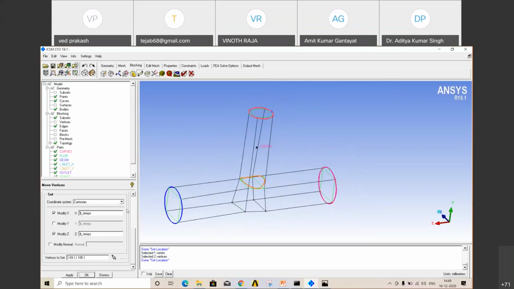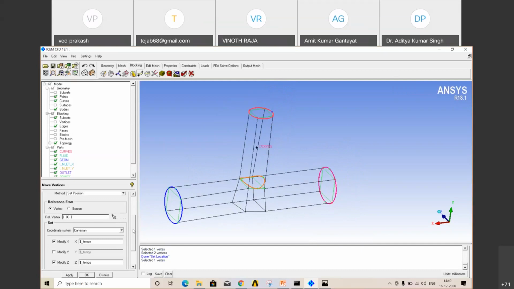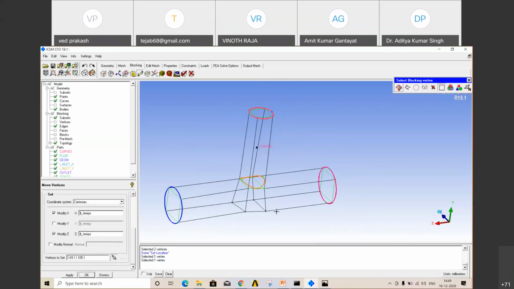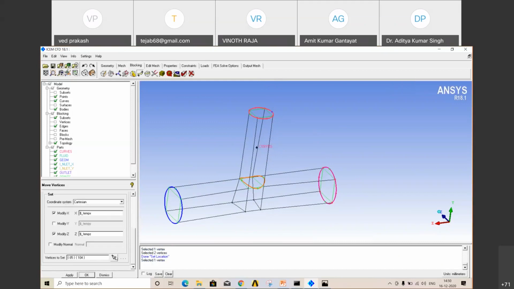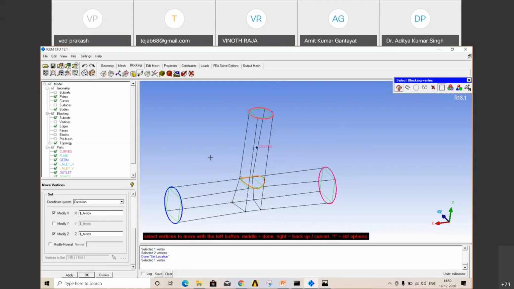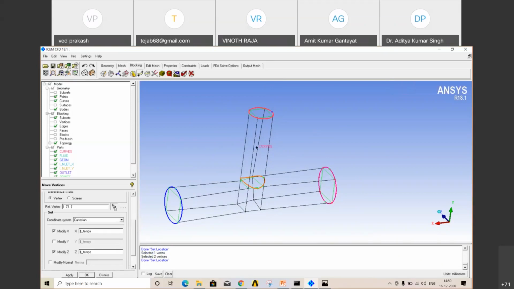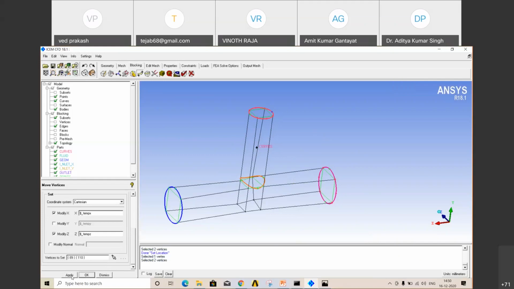Then again here select your reference vertex, and here and here, apply. Same procedure you have to follow for all the points. Again select this and this, apply.